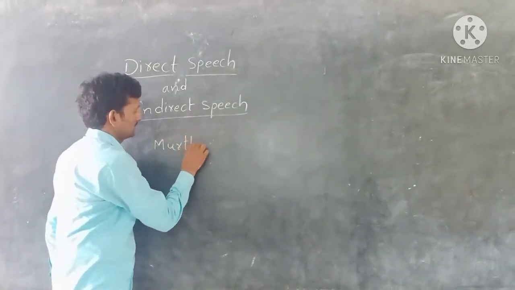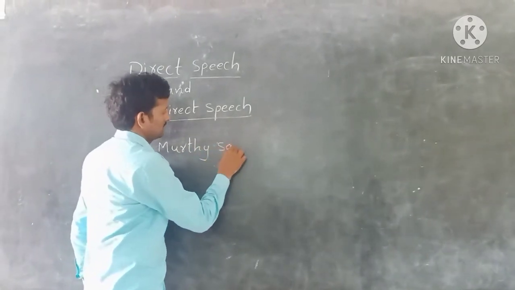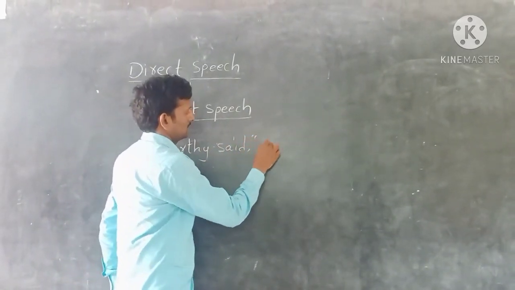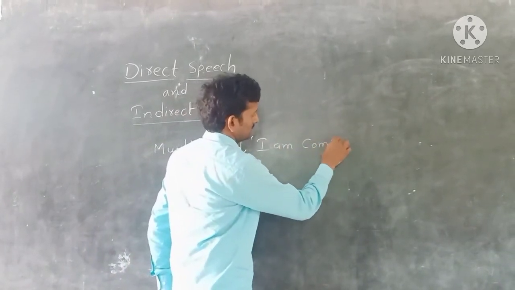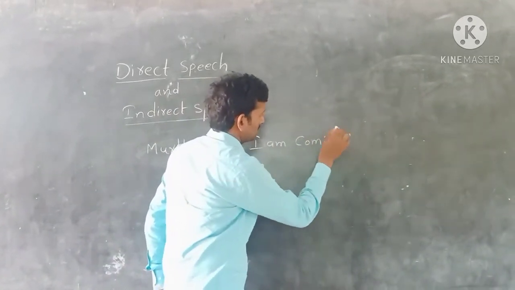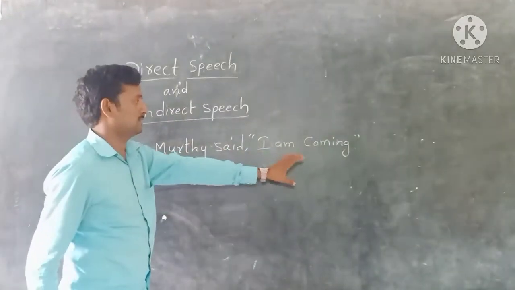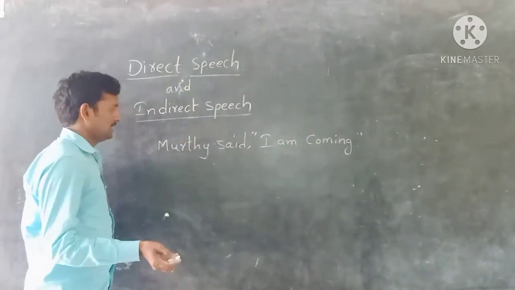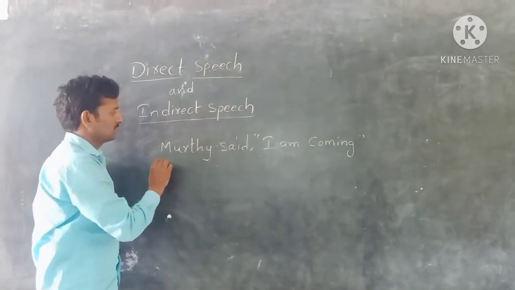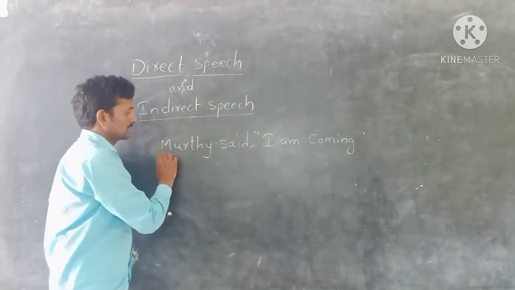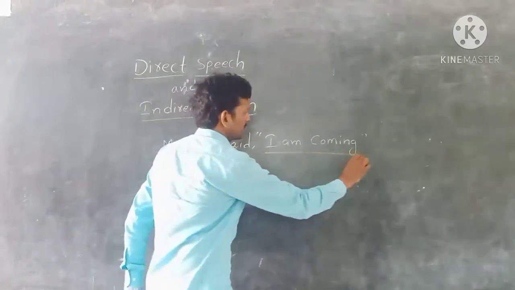Another example is Murthy said, "I am coming." As I already told, when we change direct speech into indirect speech, first we underline the reporting part and the reported part.